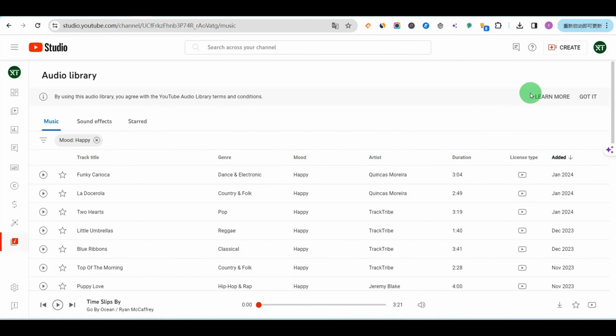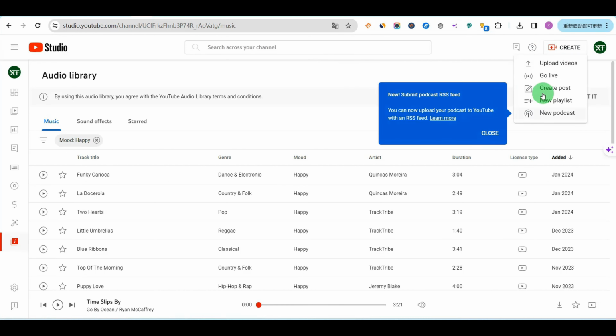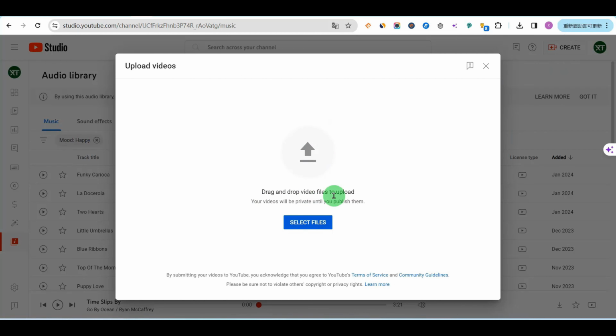When the video is finished, we can use the upload video button in the upper right corner of YouTube. We just need to click here to upload this video. Upload the video to YouTube, and then it can be played on YouTube.